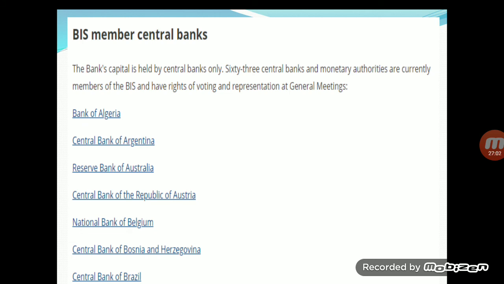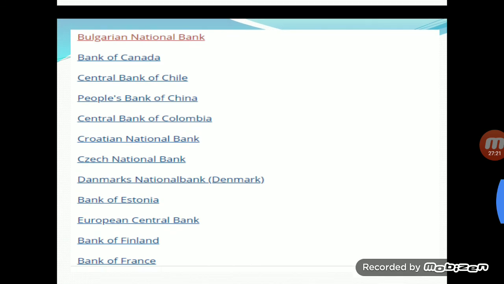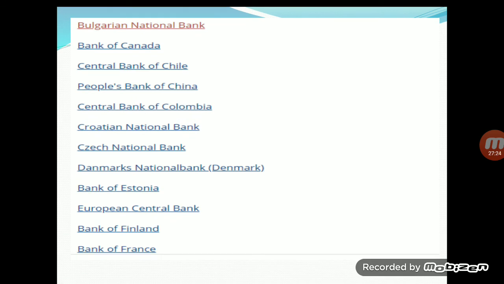Bank of Algeria, Central Bank of Argentina, Reserve Bank of Australia, Central Bank of the Republic of Austria, National Bank of Belgium, Central Bank of Bosnia and Herzegovina, then Central Bank of Brazil, Bank of Canada, Central Bank of Chile, People's Bank of China, Central Bank of Colombia, Croatian National Bank, Czech National Bank, Denmark National Bank, Bank of Estonia, European Central Bank, Bank of Finland,